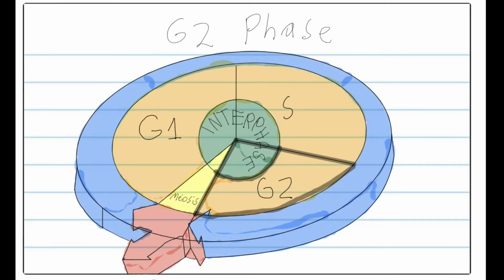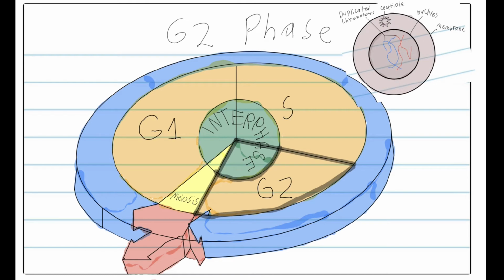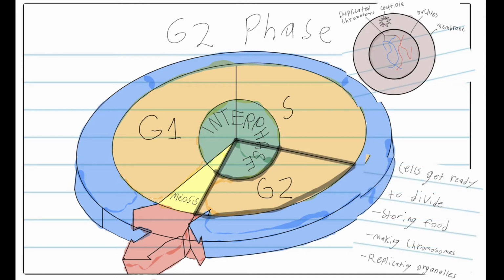The last stage of interphase is the G2 phase, where the cell gets ready to divide by making proteins, storing food, and replicating organelles. The cell does this to replenish the energy stores and to synthesize proteins for chromosome manipulation. There is also additional cell growth during the G2 stage, and the final preparations for meiosis are completed before the cell is able to enter. Now that the cell has gone through interphase, it is prepared for meiosis.